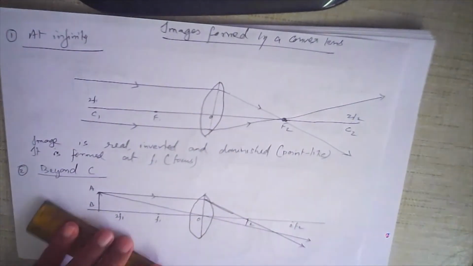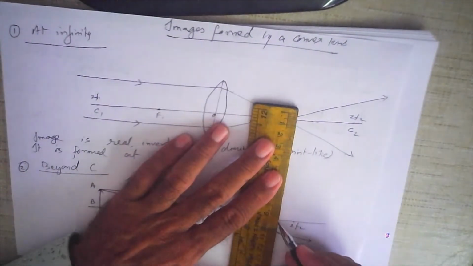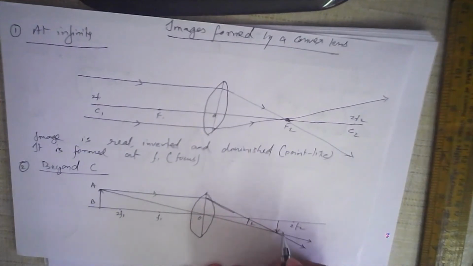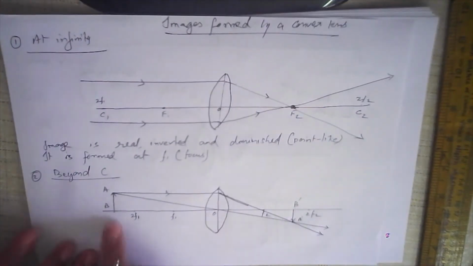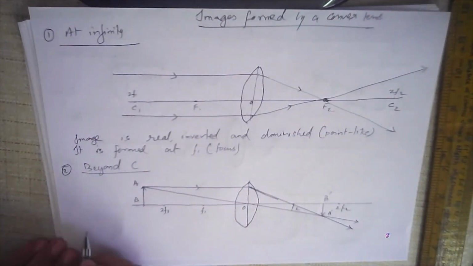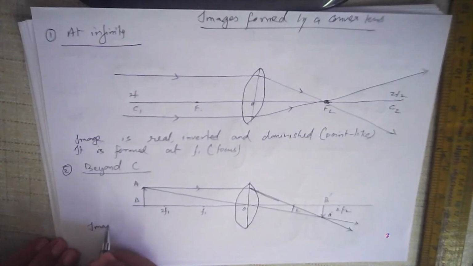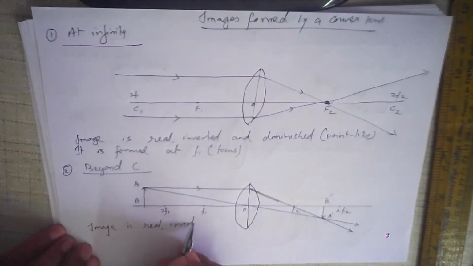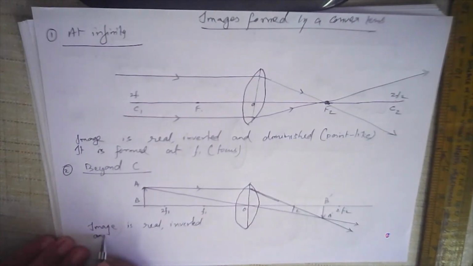All right, and the image is formed here. You can see the image now formed out here, and this image is upside down. This is A dash B dash. You can see it is smaller. It is formed on the other side. It is inverted, so it is real. So the image is real, inverted, and diminished. It is smaller. It is not magnified. It is diminished.